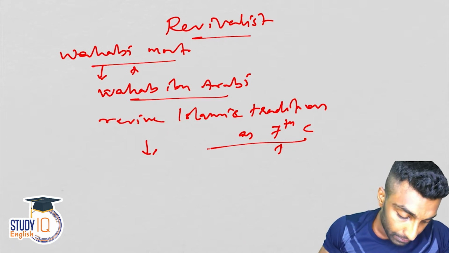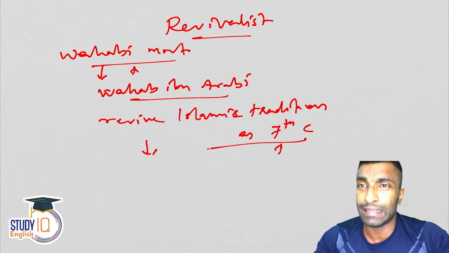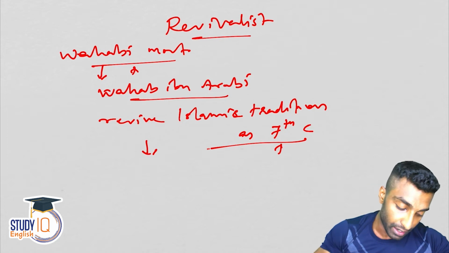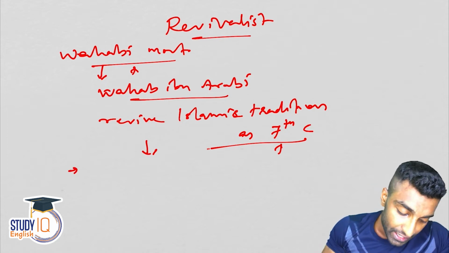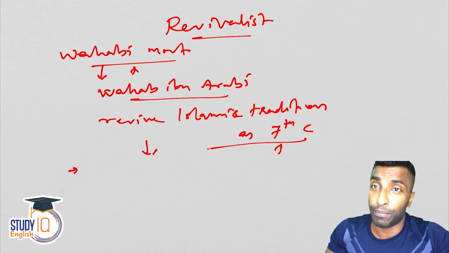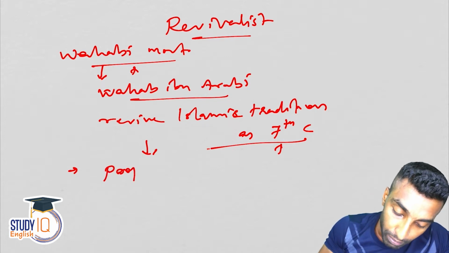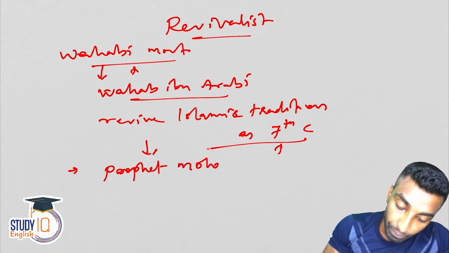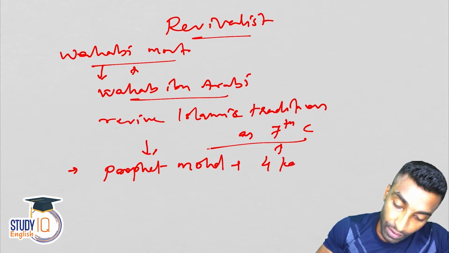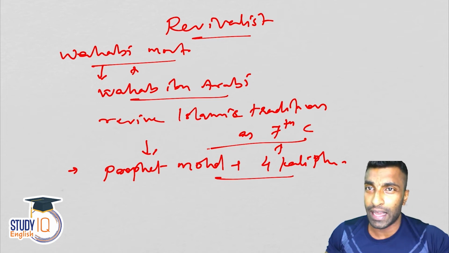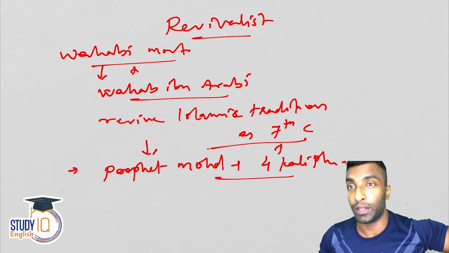So the belief is that Islam was at its best in the form it was in 7th century Arab. And what is the speciality of that? The Prophet Muhammad and the Caliphs were living, right? So the Prophet Muhammad plus the 4 Caliphs who come after him. Their time is what they are looking to go after.